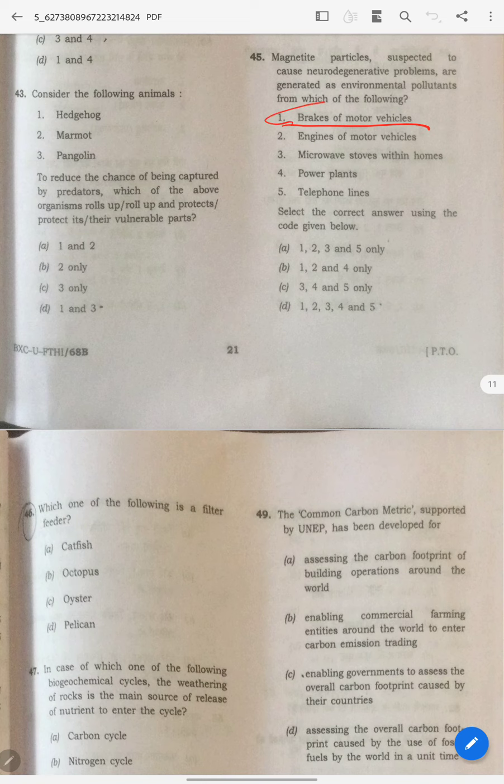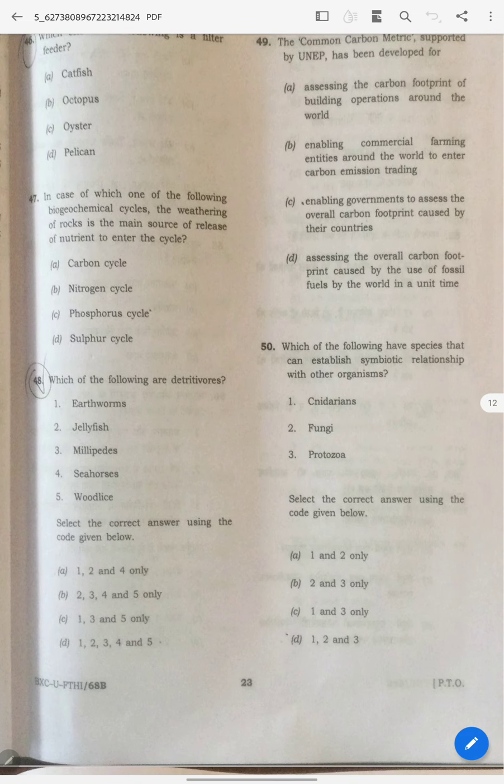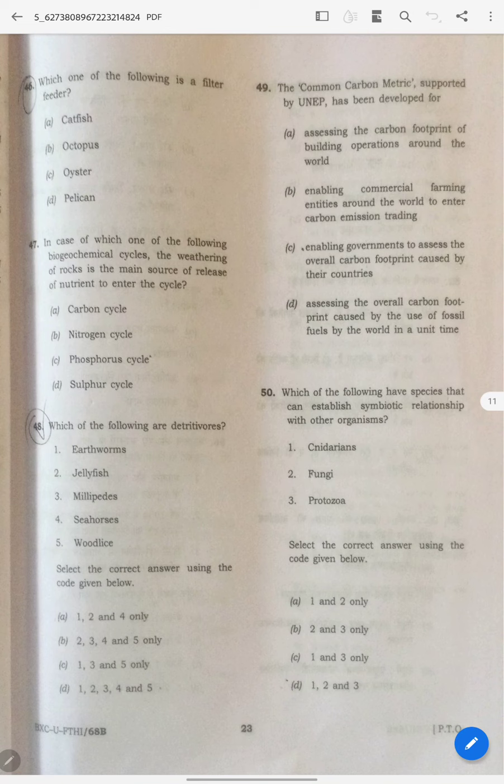So when one is correct, dude, brakes themselves generate these magnetite particles. What about others? Definitely everybody will generate. This is how you have to think in examination. I thought in the examination exactly like this, and I solved it. This is the most tricky question. If you know, you will do it. Otherwise, I googled it. I left it in the examination. Okay, I googled it. It is oyster.